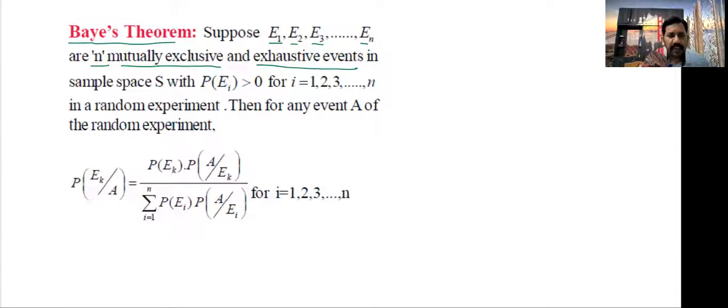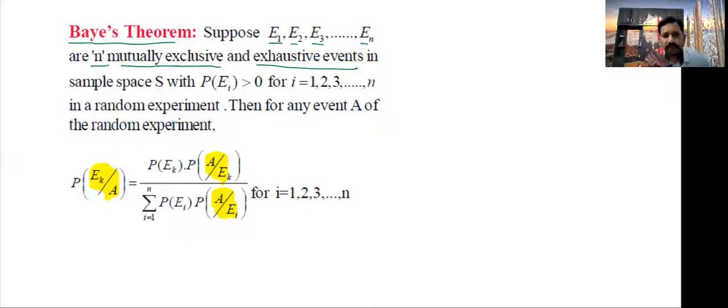Then for any event A of the experiment, P of Ek by A is equal to, here see that reverse, P of Ek into P of A by Ek divided by the denominator, which is the total probability theorem. Previous problems we already did that. That is the denominator: sigma i equal to 1 to n, P of Ei, P of A by Ei. Here remember it, Ek by A, but here A by Ek.